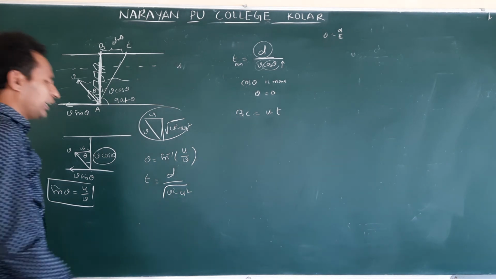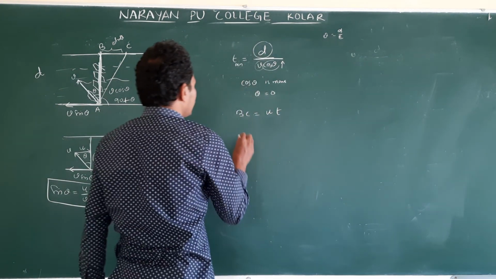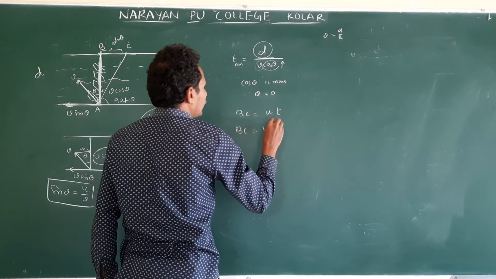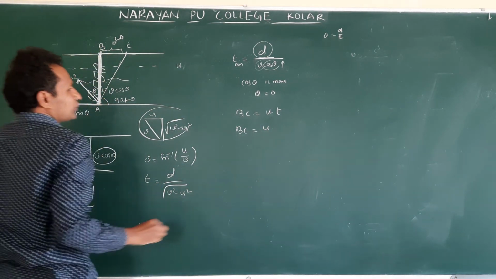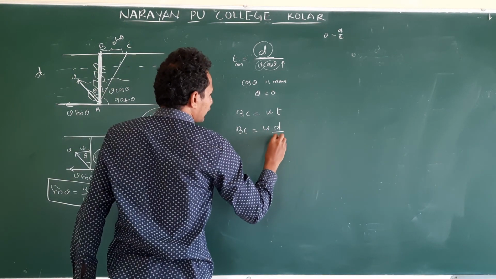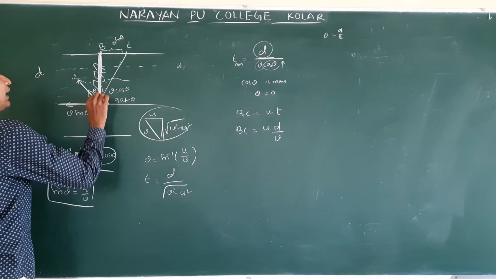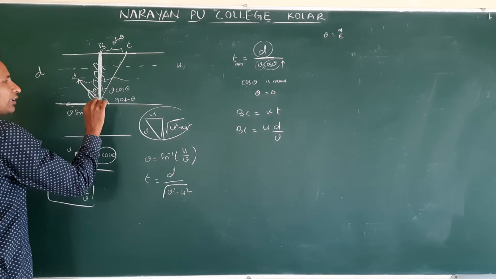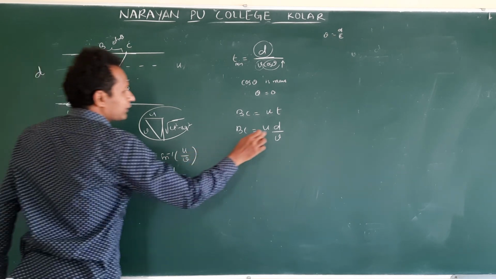Next, we need to find T. T is equal to... we started along this direction, right? So distance by V. Am I correct or not? So along this direction, what is the velocity?